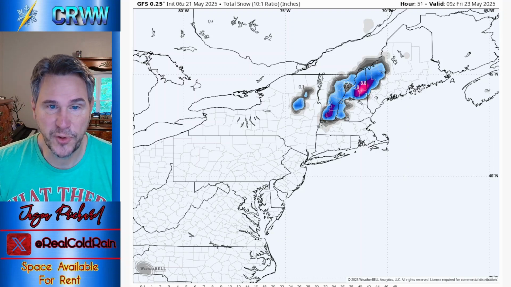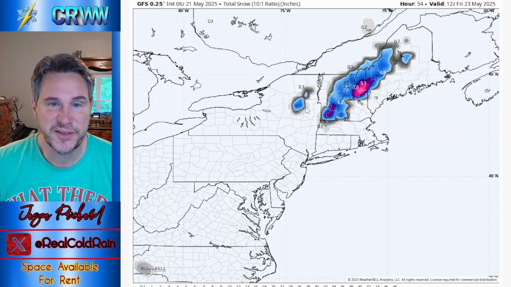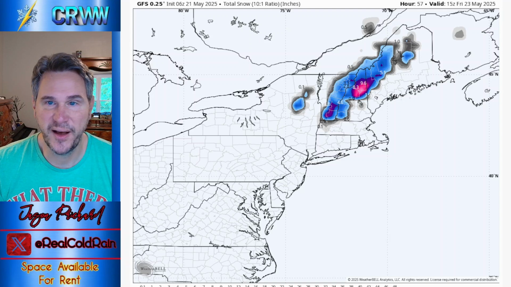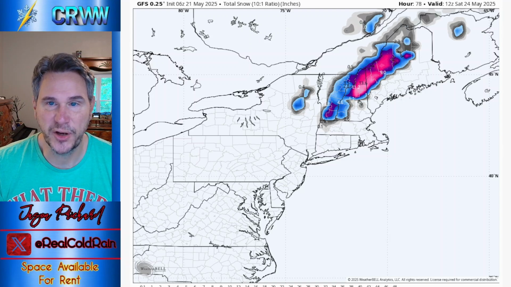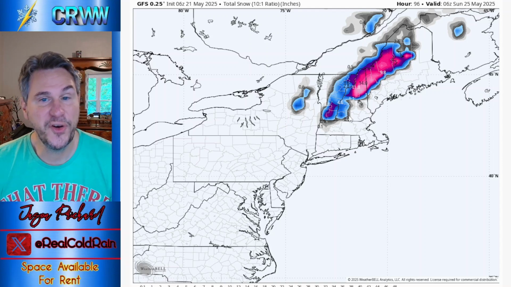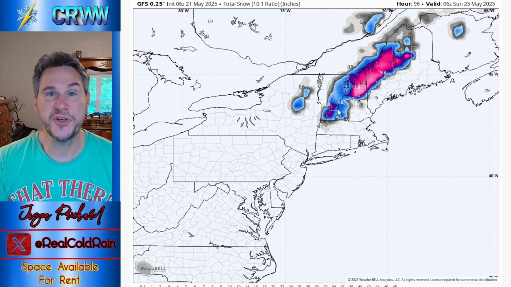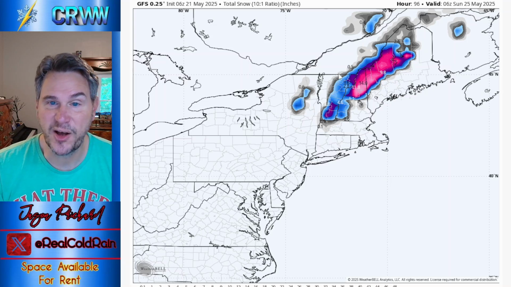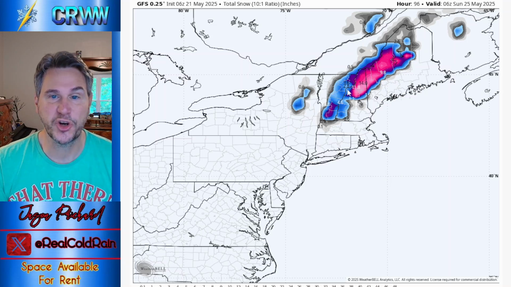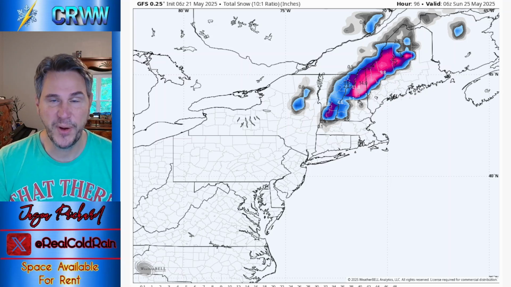And as we go through, we've got a little bit of snow here in New York. And then look at this. Boy, it really starts to crank Thursday night into Friday morning. It just keeps on going. Friday night into Saturday morning, Saturday into Sunday. And we end up with over a foot of snow up here in the Berkshires, the Green Mountains, the White Mountains. Look at that, all the way up here in northern Maine. We're just crushed with heavy snow, heavy wet snow.